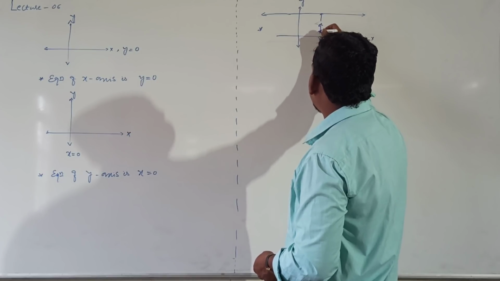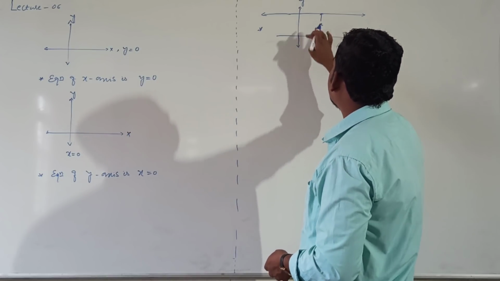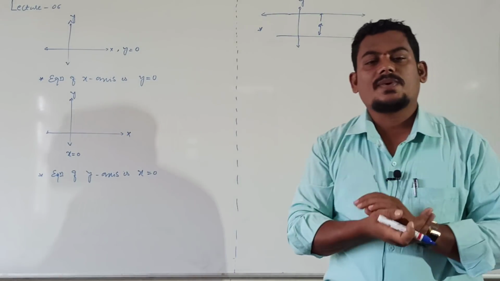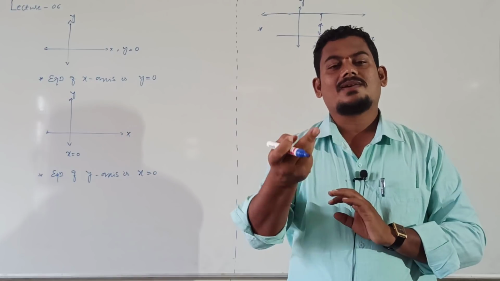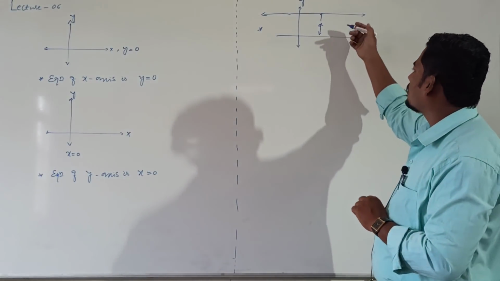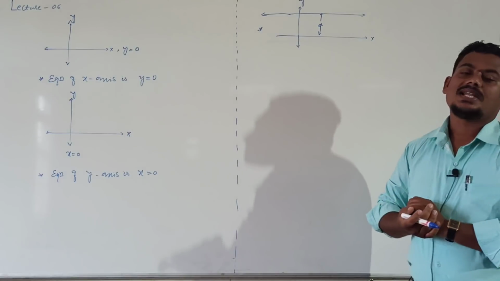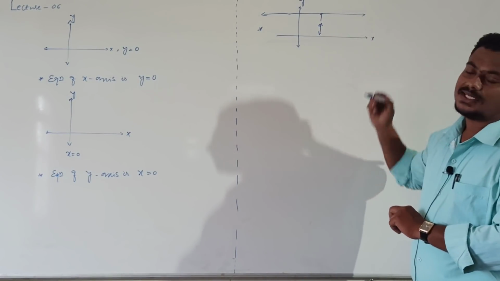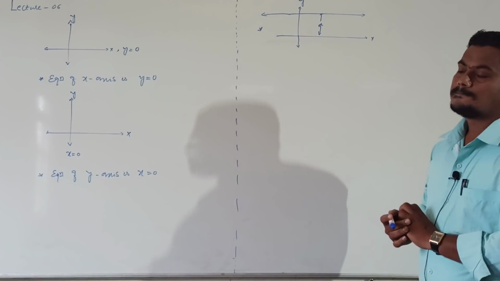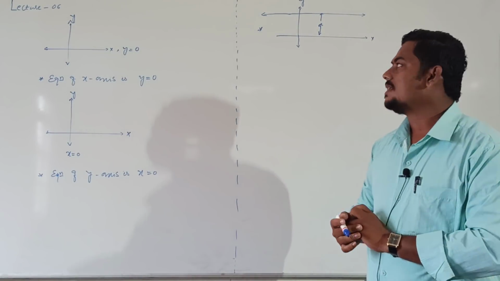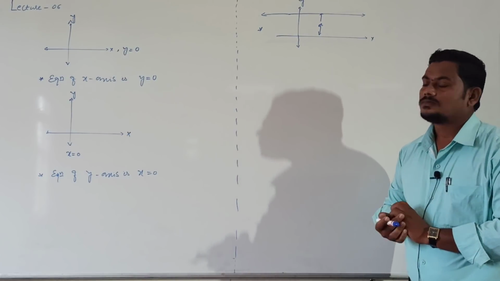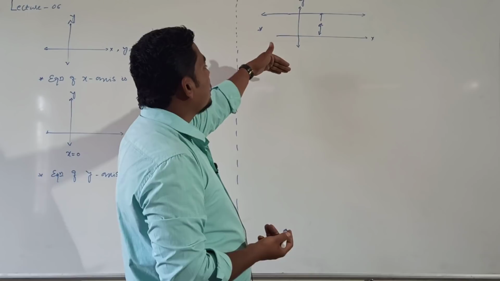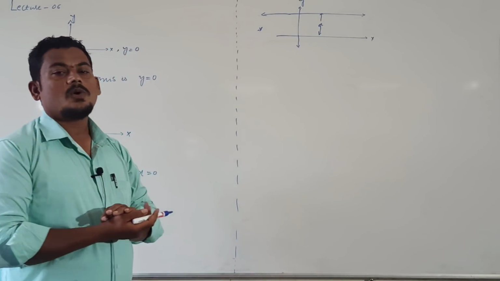In general, let a be any real number, right? Then what is the equation of this line? Already you know, the equation of x-axis is clearly y equal to 0. Then what is the equation of the line which is parallel to x-axis, at a distance a units above the x-axis?